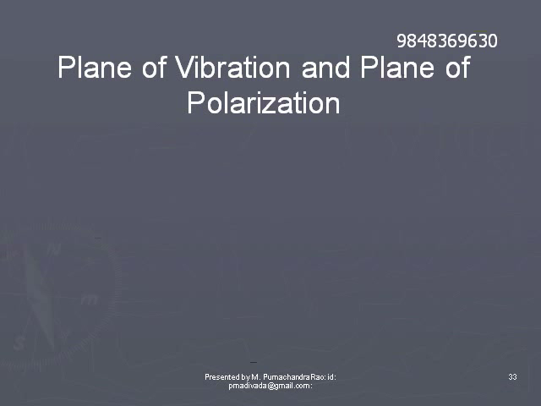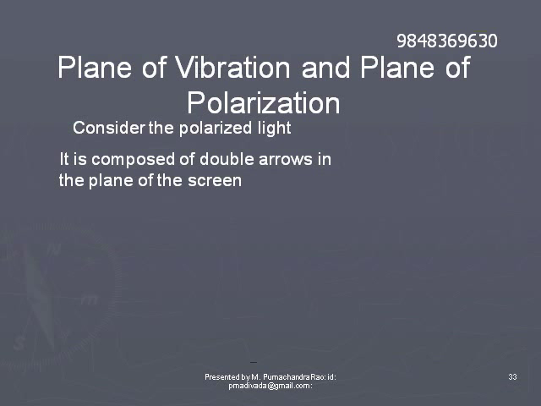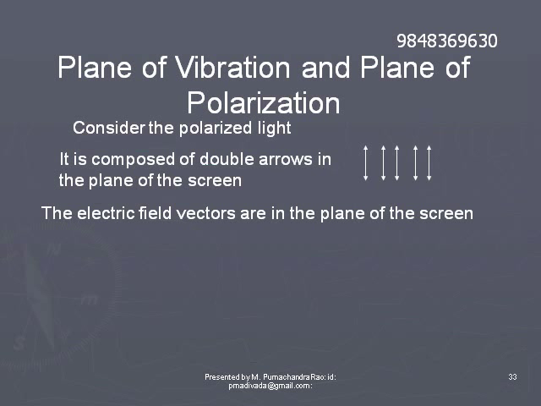Plane of vibration and plane of polarization. Consider the polarized light as shown in the figure. Here, this polarized light consists of double arrowed lines which are situated in the plane of the screen.